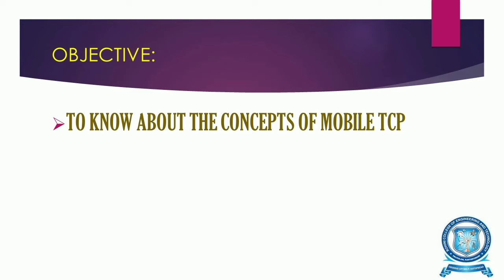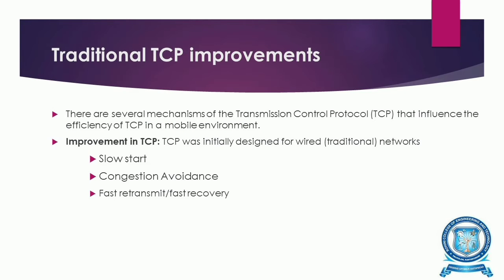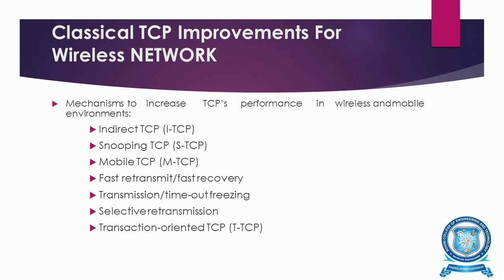So first we have to know what is mobile TCP. For that we have to understand about the traditional TCP improvements. There are several mechanisms of the transmission control protocol, that is TCP, that influence the efficiency of TCP in a mobile environment. So the improvements made in traditional TCP are slow start, congestion avoidance, fast retransmit or fast recovery. These are the improvements made in the initial stages of the networks, that is wired networks.